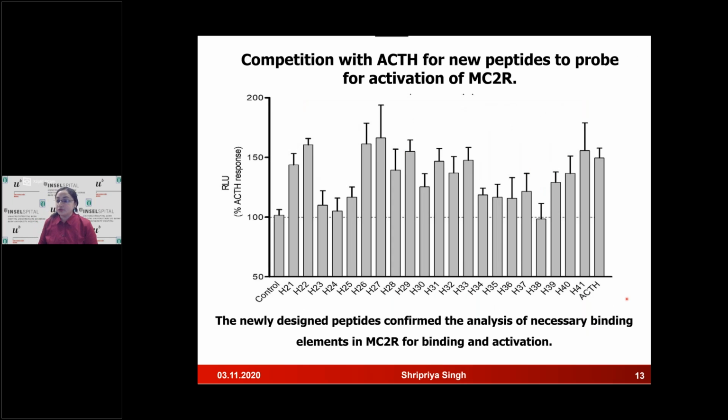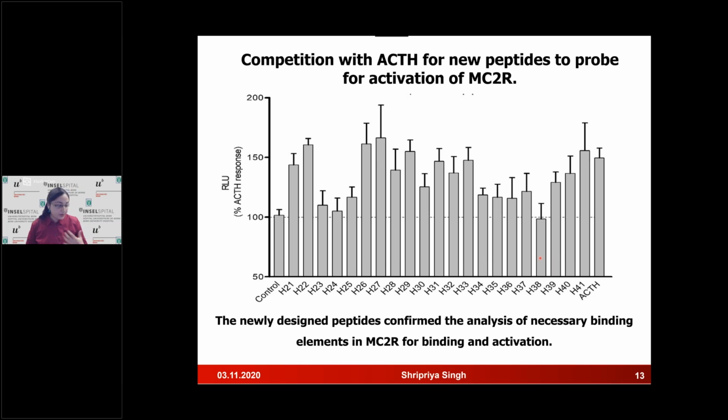Finally, we also wanted to check whether the peptide is acting like ACTH or just like an inhibitor, because initially I said that we don't want a peptide which will have similar signaling properties like ACTH. So we compared the different peptides, and we can see that H38 is one of the best peptides for us because it has a result which is very similar to control. It is not activating the MC2R receptor. So we can use this as a potential inhibitor in our future studies.